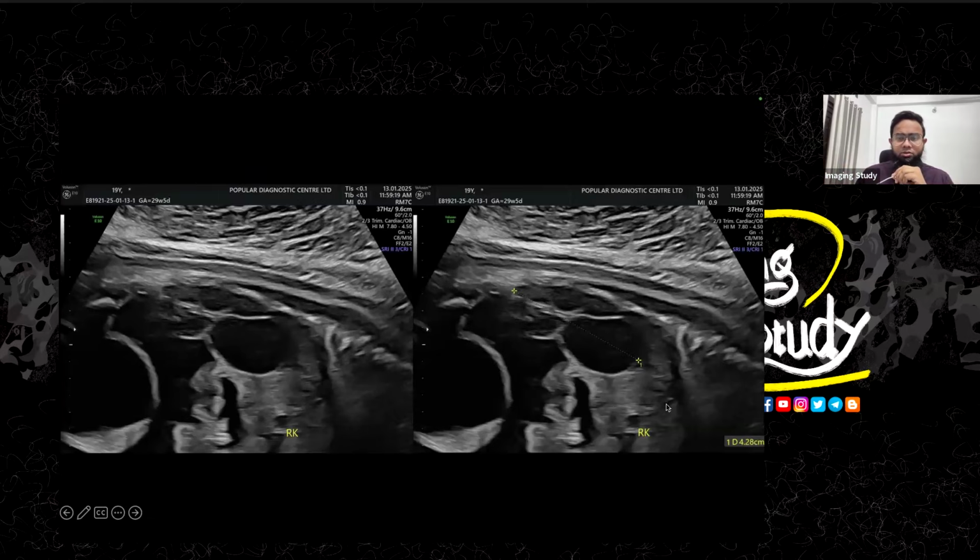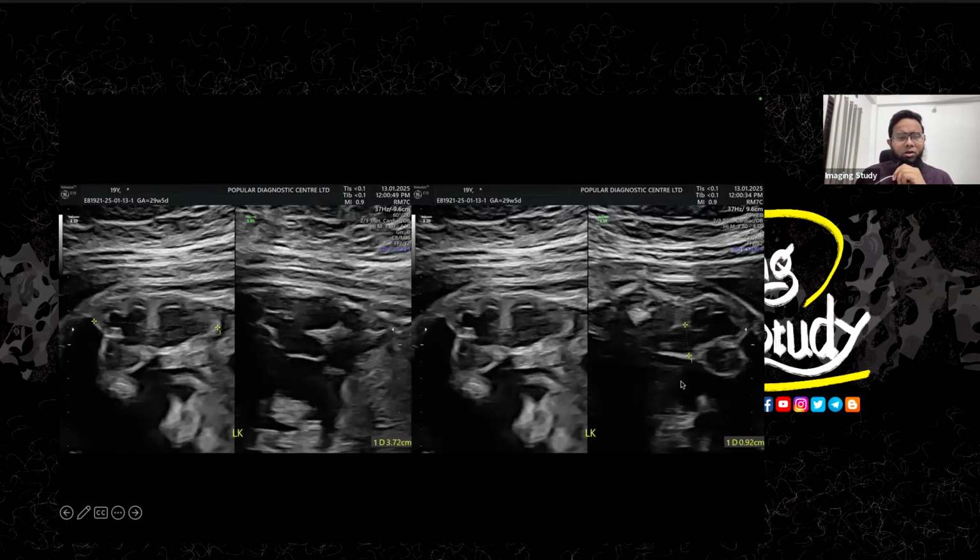Okay, so we measured the right kidney. It is enlarged, definitely due to the multicystic appearance. What is this? There's something else here also. Okay, so about the left kidney, it looks quite normal, but you can see the parenchyma is echogenic, and the anteroposterior renal pelvis diameter is around 9 millimeter.